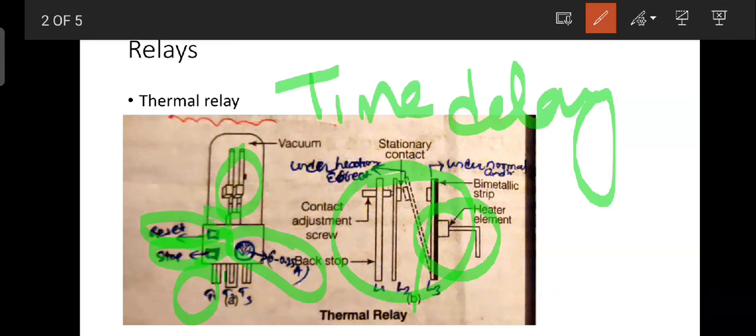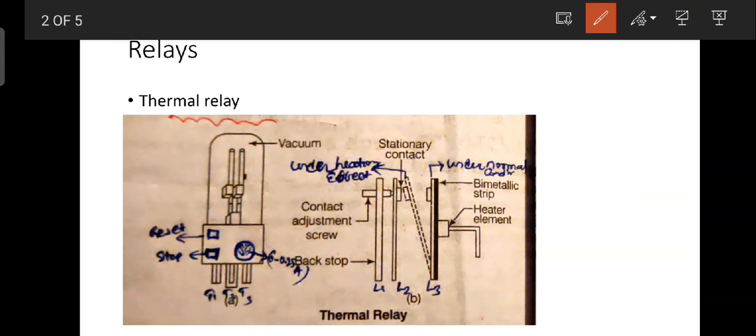So there are three contact terminals, T1, T2 and T3. And there are three lines, L1, L2 and L3, and there is a contact adjustment screw with a stationary contact. Okay, this is the whole circuit of the thermal relay. So going to the next,